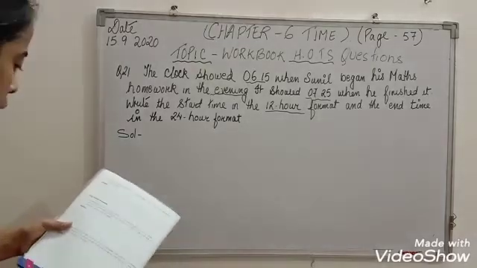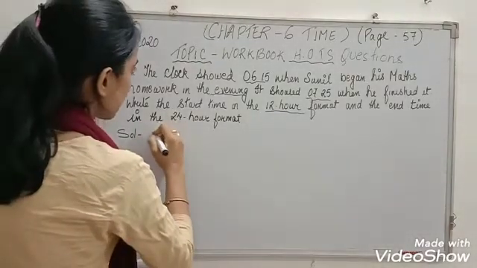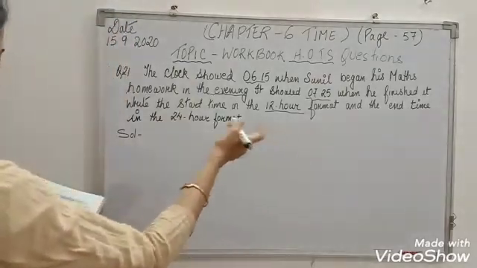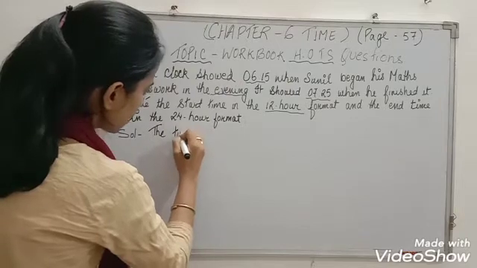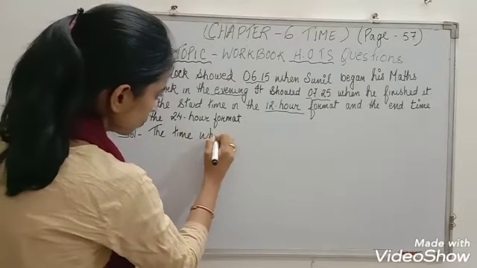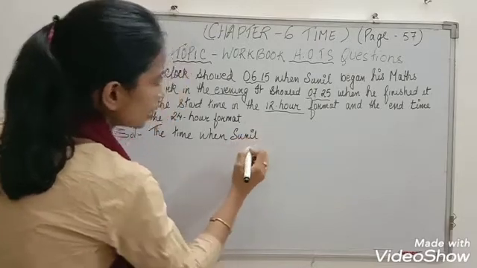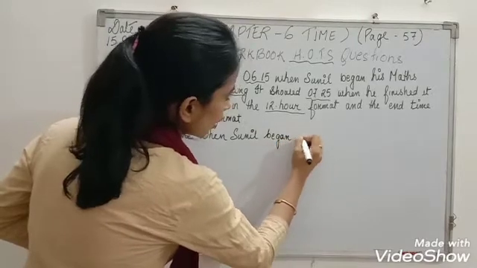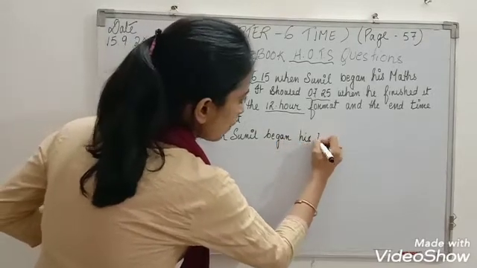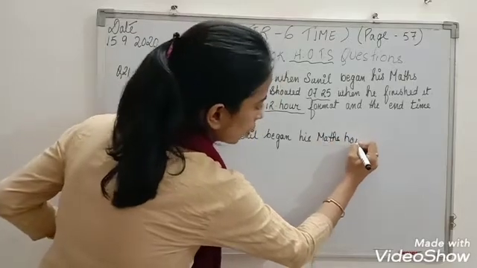So what will we write? The time when Sunil began his maths homework.